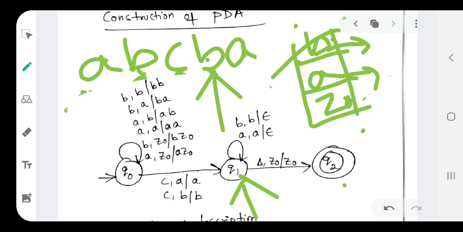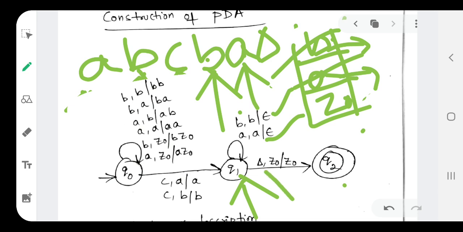That is, when we read the input symbol B, we are performing a pop operation. What I told you, while popping, we have to write epsilon. This is the notation we need to use for a pop operation. And after that, while reading input symbol A, I am going to delete another element on the top of the stack, that is A. So for that we have written this transition. At the end of the string, I asked you to take the delta symbol, capital delta.